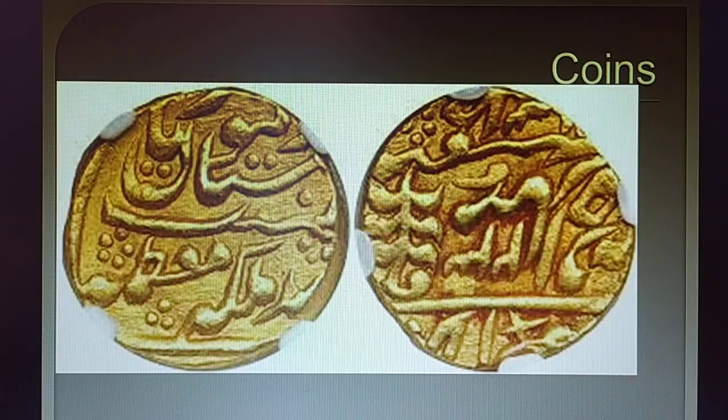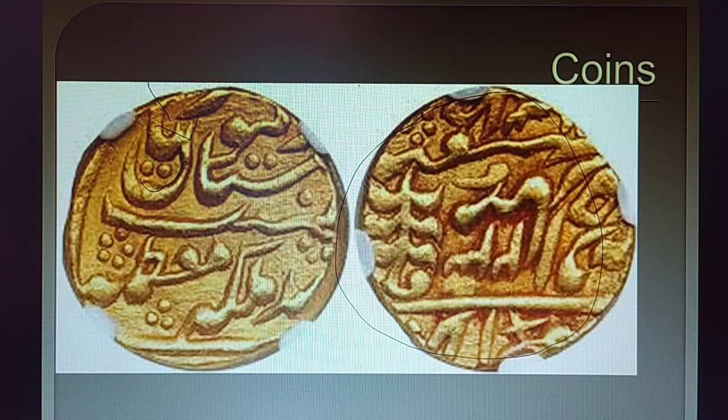Next one, these are coins. See here the coins, how the coins were minted in India earlier. Something is written in Urdu language or their own respective language, I think. And there are even figures we can get to see on the coins. So by studying the coins, many things we can understand.